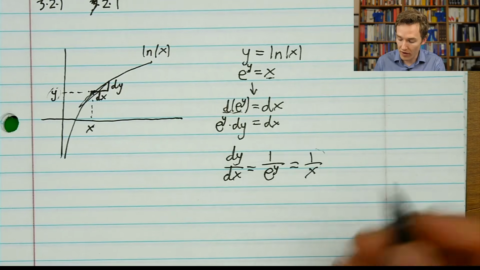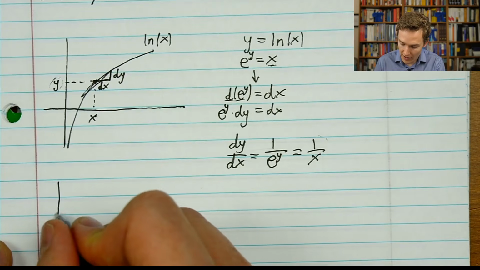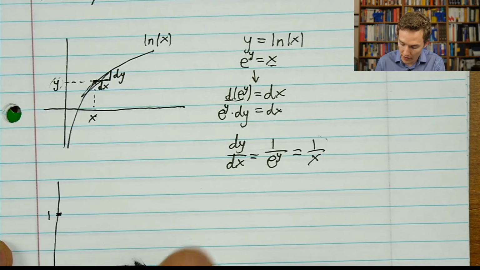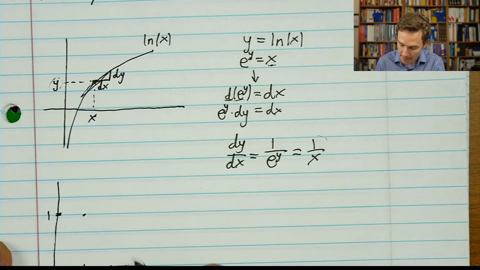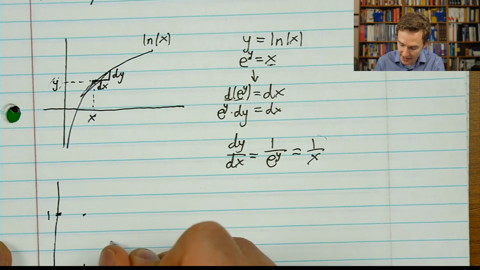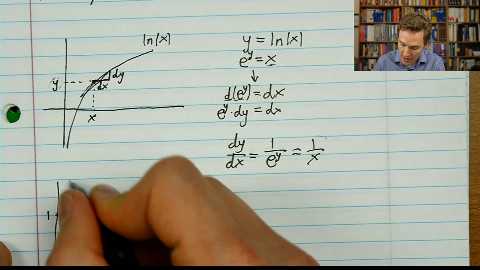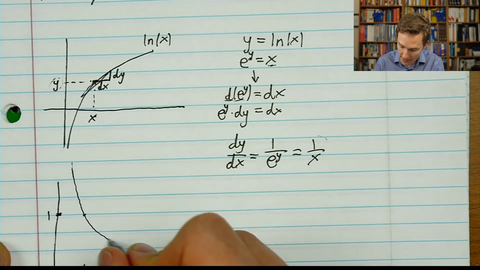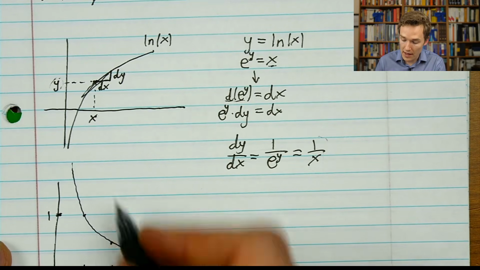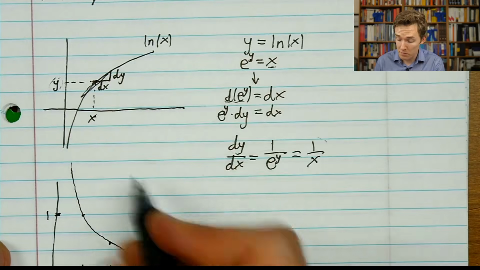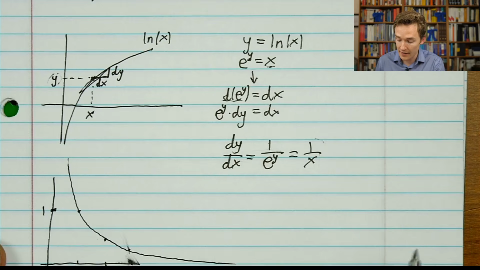And the graph of 1 over x, what does that look like? Well, at the input, let's say we have the input 1 somewhere like here, it'll be at 1. At the input 2, it'll be sitting at a half. At the input 3, it'll be sitting at a third. And in general, it gets lower and lower and closer to 0. Okay? So the idea that this would describe the slope of that, something that gets lower and lower, closer to 0, seems to pass a little bit of a sanity check.